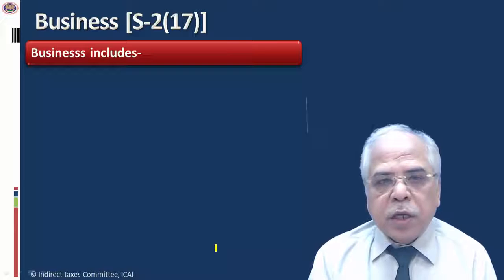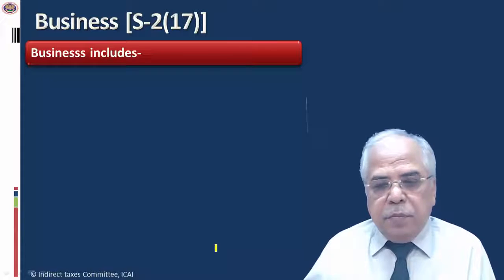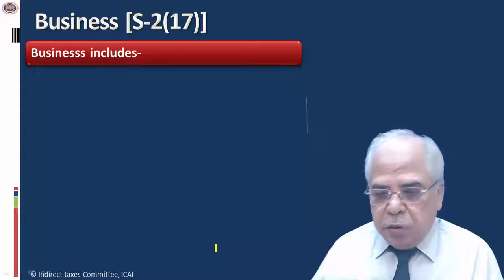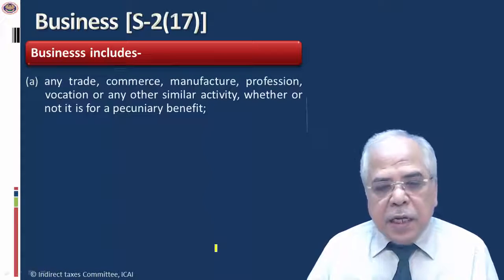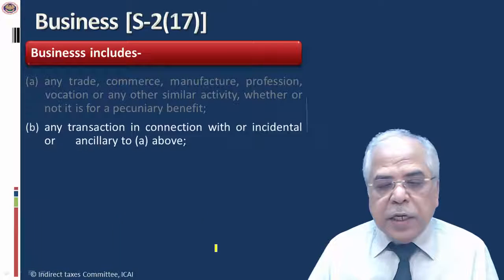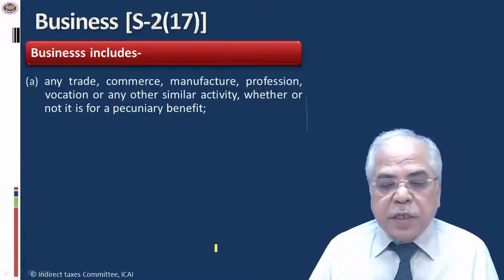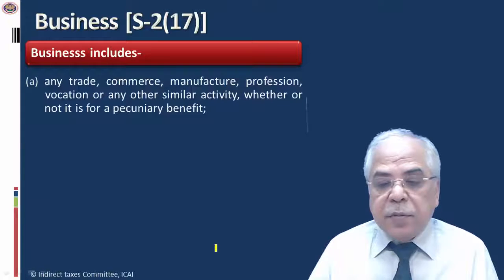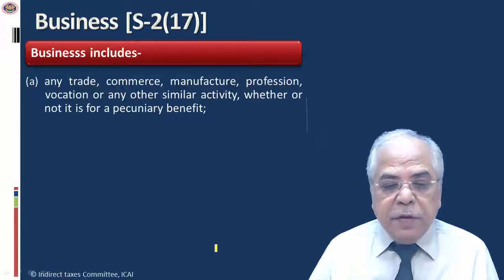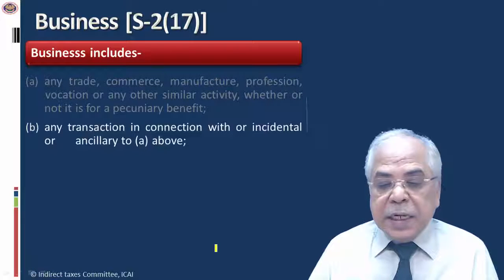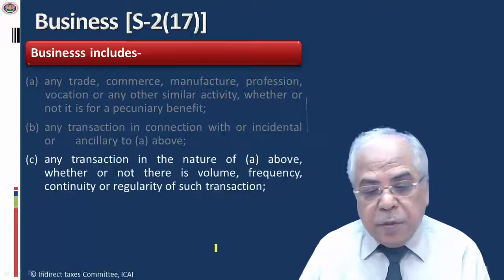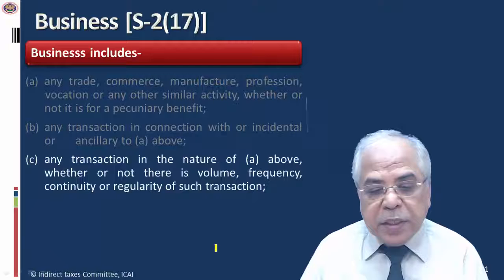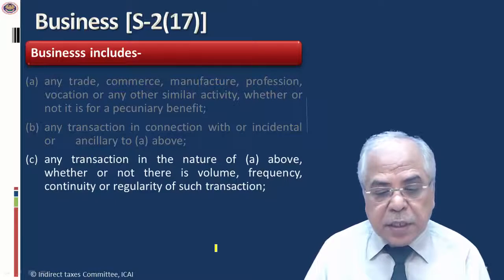So it is really important to understand the meaning of the term business, which has been given in section 2 subclause 17. It is again an inclusive definition and contains many subclauses. Clause A talks about trade, commerce, manufacture, profession, vocation, or any other similar activity, whether or not it is for a pecuniary, that is monetary, benefit. Then any transaction in connection with or incidental or ancillary to A above, then any transaction in the nature of A above, whether or not there is a volume, frequency, continuity, or regularity of such transaction.